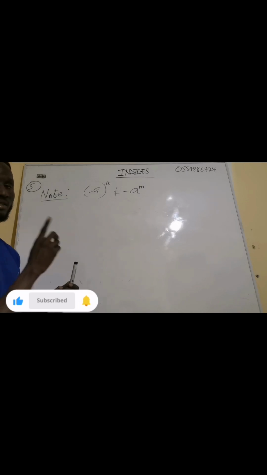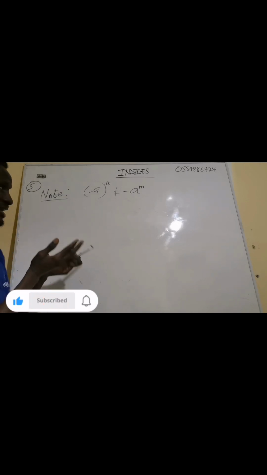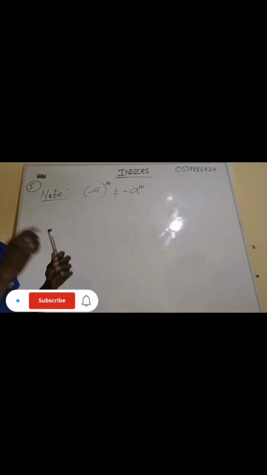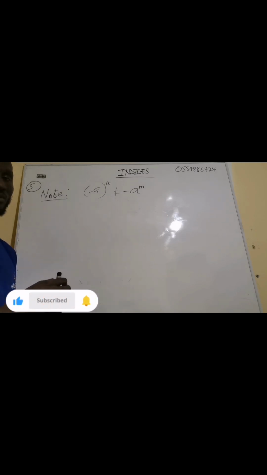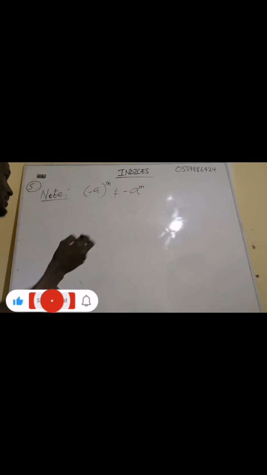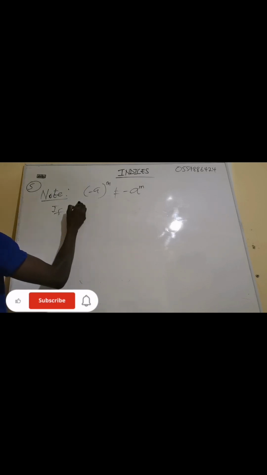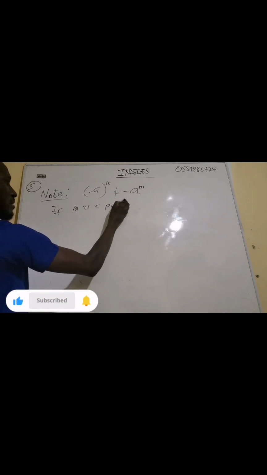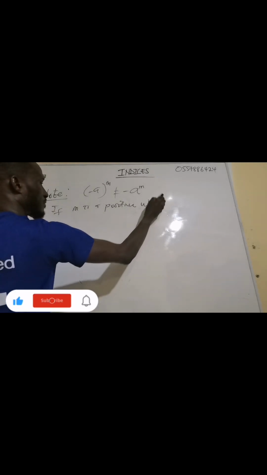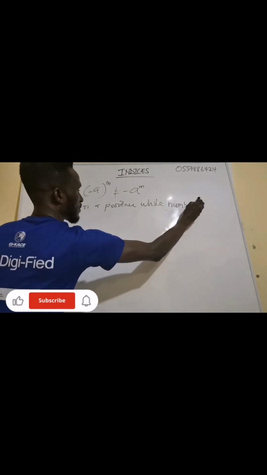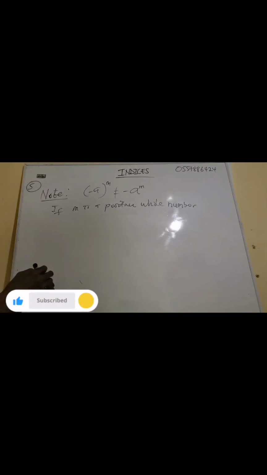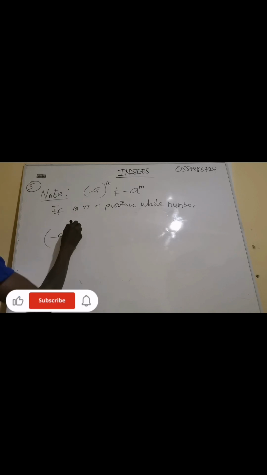Why am I saying that? It will depend on the exponent. I don't know the exponent. The exponent can be negative, it can be positive, but I'm talking about positive exponent. So let's see. Now, if m is a positive whole number, then when we have (negative a) all exponent m, what are we going to get? Now we can write this one in two ways.